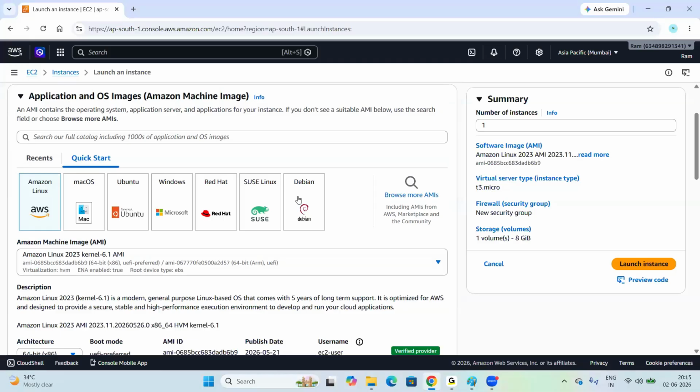These are what we call AMIs, Amazon Machine Images, right? So these are all images. Look at here: Amazon Linux, Mac OS, Ubuntu, Windows, Red Hat, SUSE Linux, Debian. These are all the images available. So normally, for example, if you want to install the Windows operating system on your laptop, right?